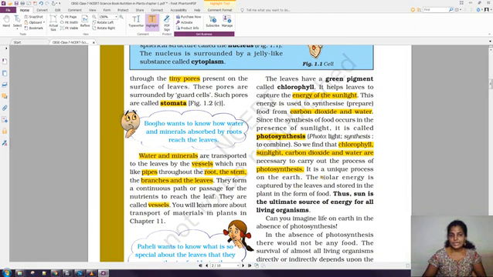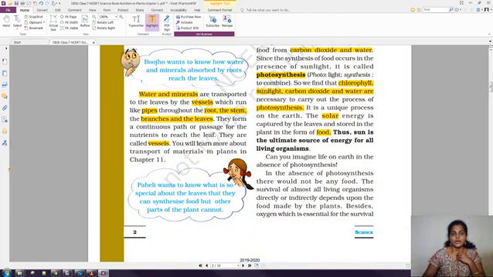It is a unique process on the earth. The solar energy is captured. Here the solar energy means sunlight. The solar energy is captured by the leaves and stored in the plant in the form of food. In which form will it store the food? It stores the food in the form of starch. So the plants store the food in the form of starch.